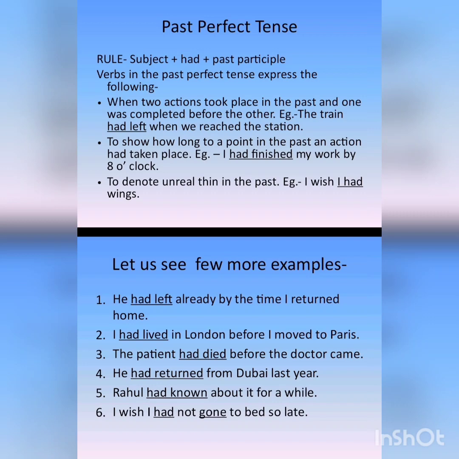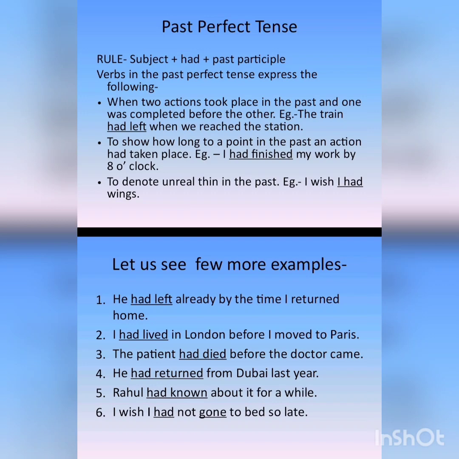Okay, so you can see that we have used had. हमने had के साथ past participle form of the verb use किया है. Okay, here you can see two actions are happening. He had left and by the time I returned home. दो actions हो रही हैं. वो चला गया by the time मैं घर वापस आया. Okay, so it means that there are two actions and one action has taken place before the other action.